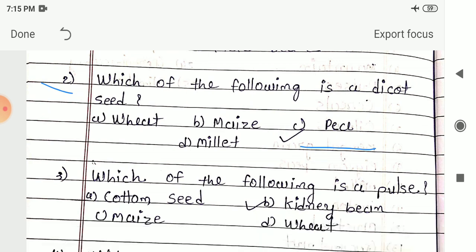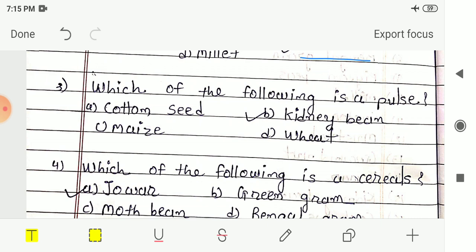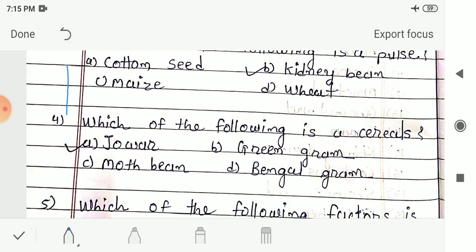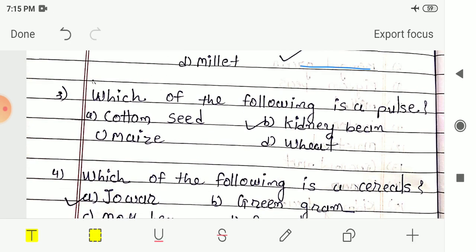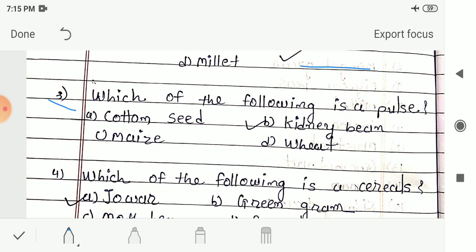Next, third number. Which of the following is a pulse? Options are given to you, that is cotton seed, kidney bean, maize and wheat. So your answer is option B, kidney bean. Kidney bean is an example of pulses. So here your answer is option B, kidney beans.